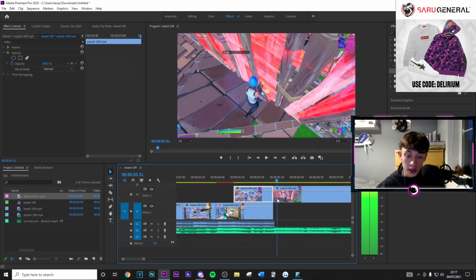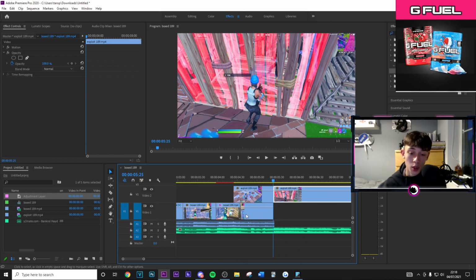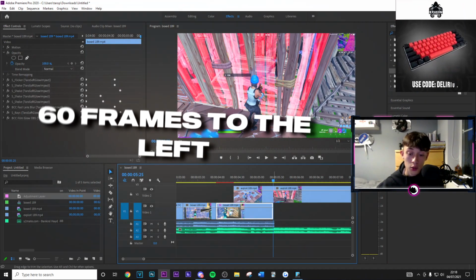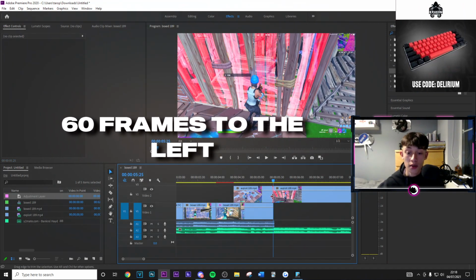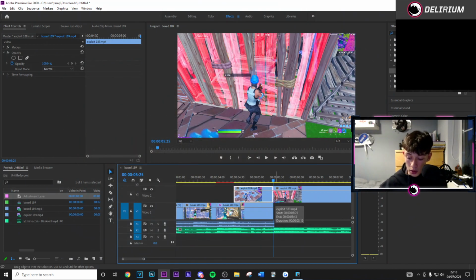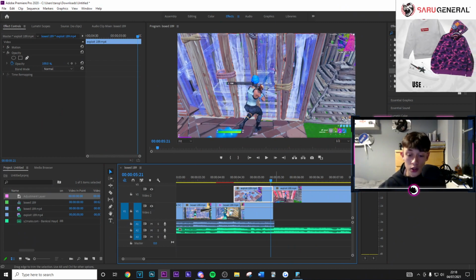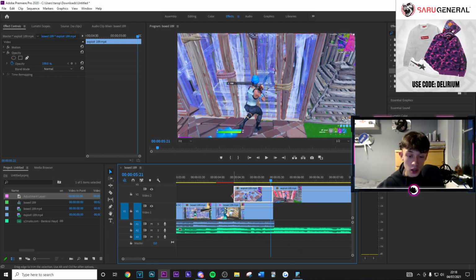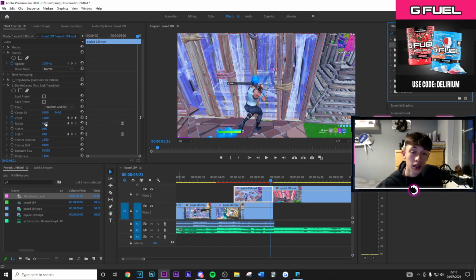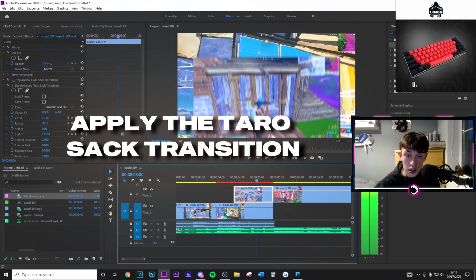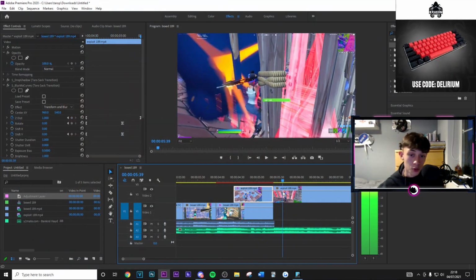Then what you want to go ahead and do is basically drag this clip over the previous clip. Now you can just drag it any amount, and then from this point here where this clip ends, you want to go ahead and move 60 frames to the left. So you can go ahead and use your keyboard and then move with the arrow keys. You want to go 1 2 3 4 and etc etc. Just do that 60 times until you get this, which is going to be 60 frames right here. Then you want to go ahead and go into the presets again, and link in the pinned comment, and just apply the preset transition I've just gone ahead and made, and that's going to be super smooth into there.